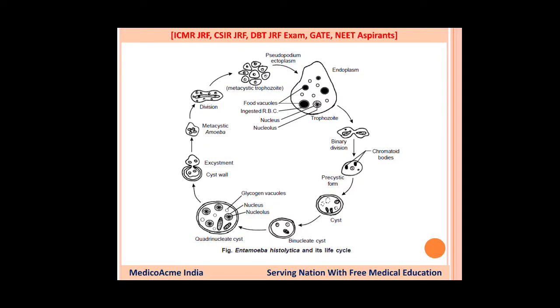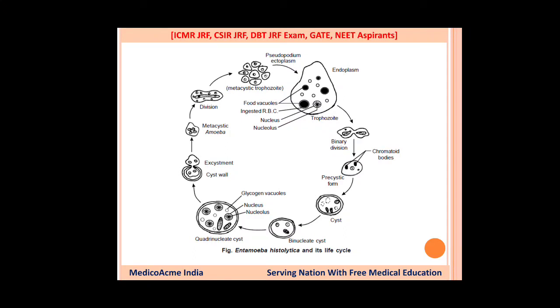Then another step comes, excystment. Ex means coming out, so the organism comes out from the cystic wall. Sorry, the minuta comes out, and it is now called the metacystic amoeba.